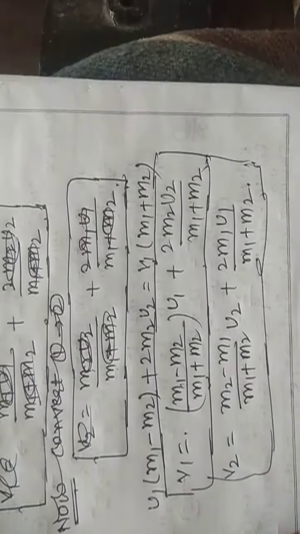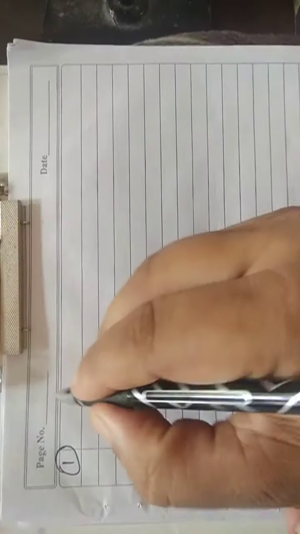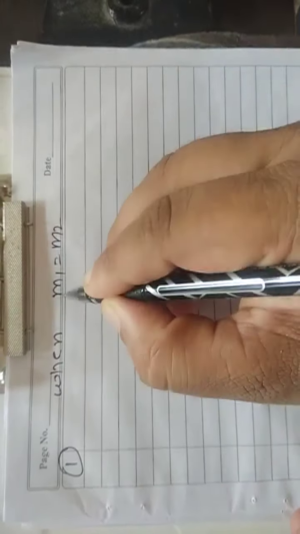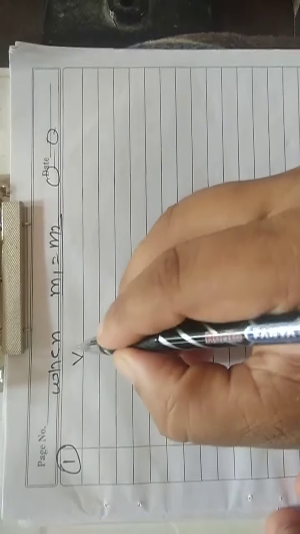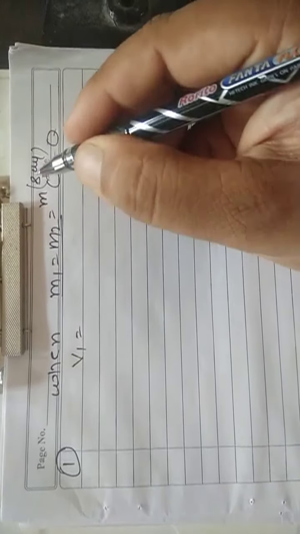Now suppose both bodies are of the same mass. Case 1: bodies of the same mass traveling in the same direction hit each other. Let us suppose the mass is m.